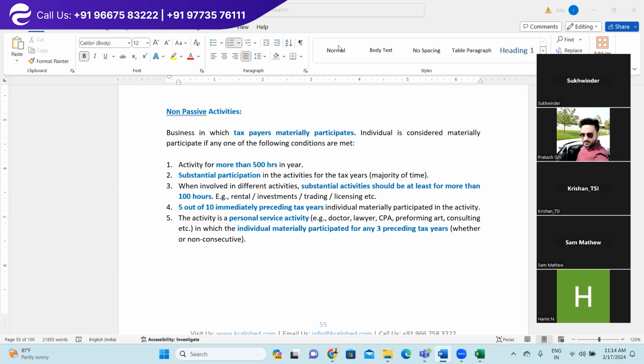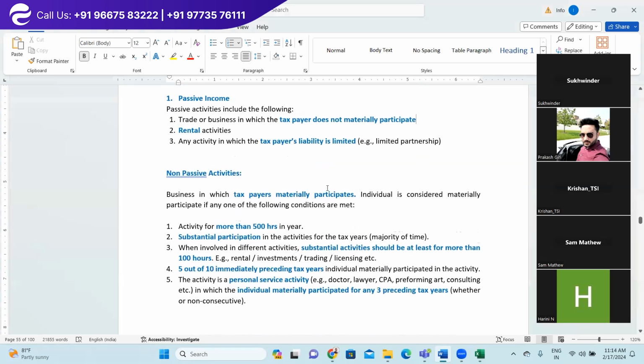Any doubt what is active activity or what is passive activity? Yes, no, question or any example you would like to share with the group? Clear so far?